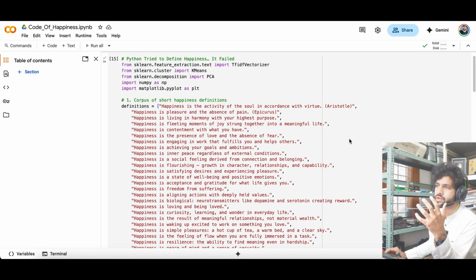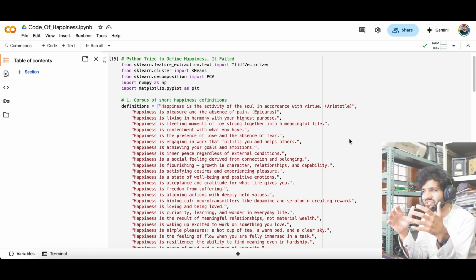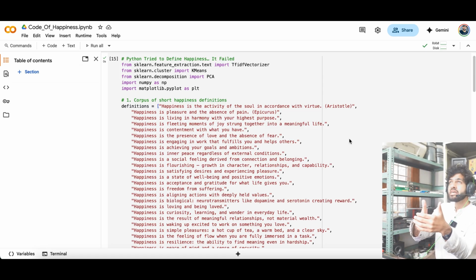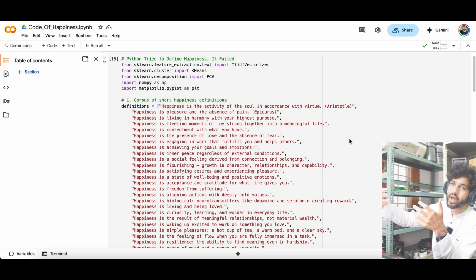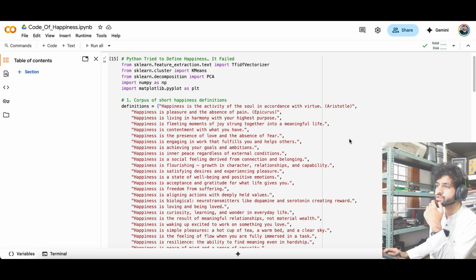The first step is about creating a small handcrafted data set of human definitions about happiness. Based on that, we would be drawing a complete universal definition of happiness from this data set. Each sentence reflects a different perspective, like emotional, philosophical, materialistic, etc.